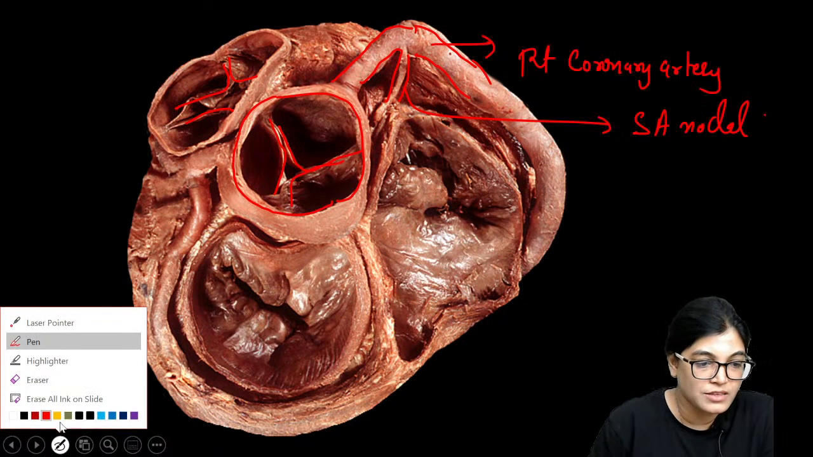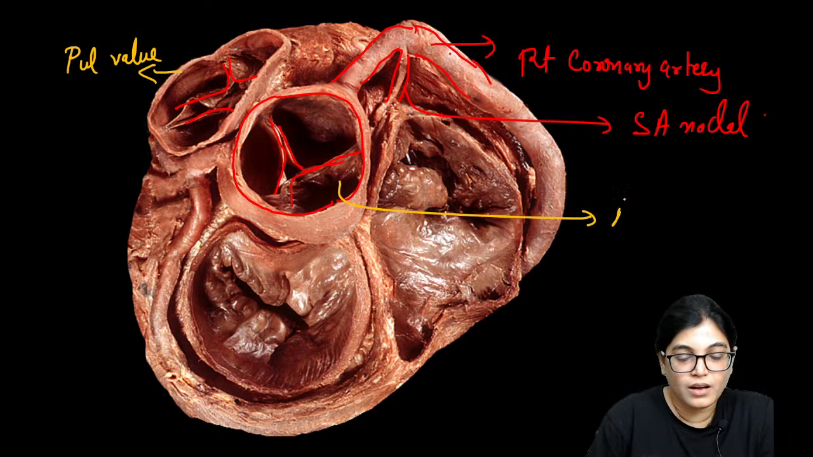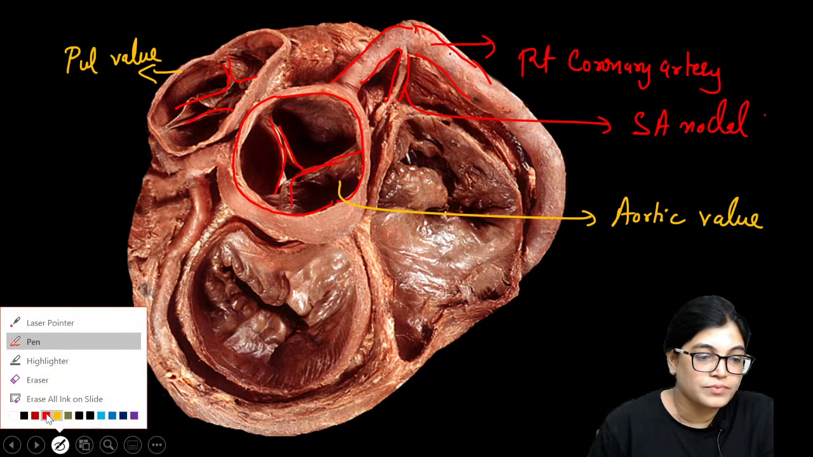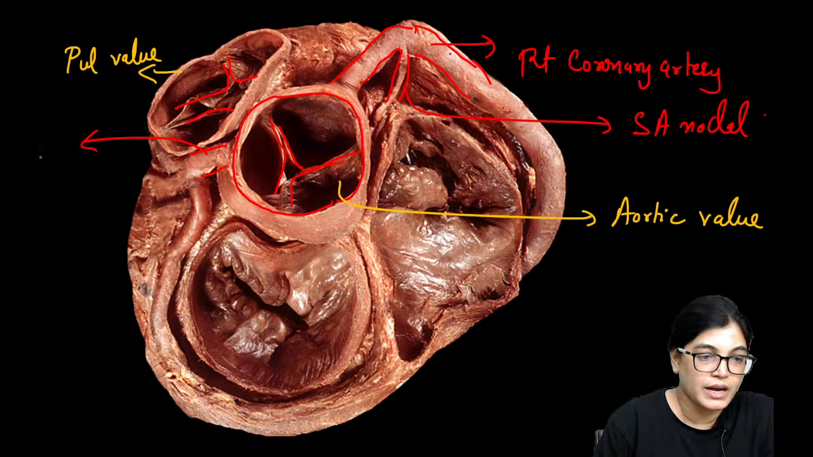So in short, can we write that this is pulmonary valve, this is aortic valve. Okay, we have already discussed. Now coming to the description of the left coronary artery. See here, this is the left coronary artery, this part, this is the left coronary artery.